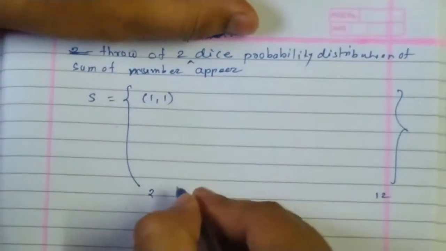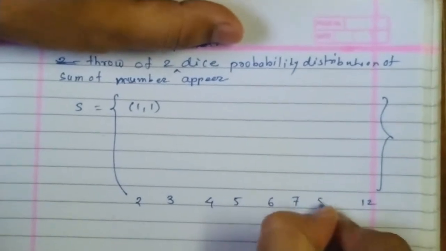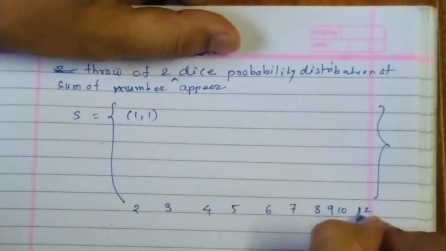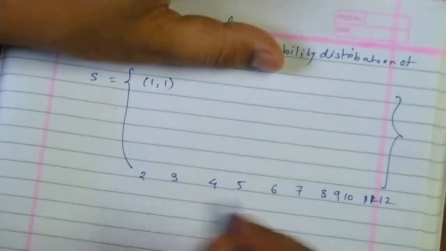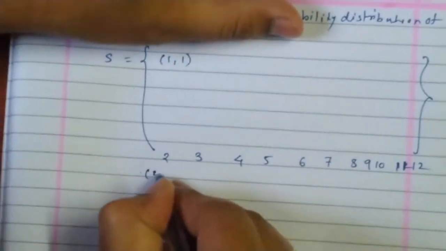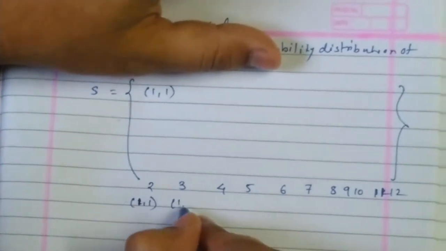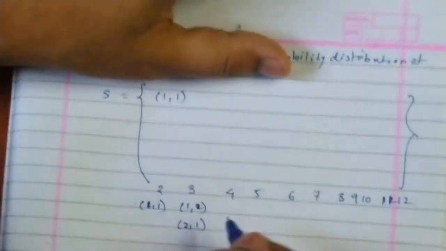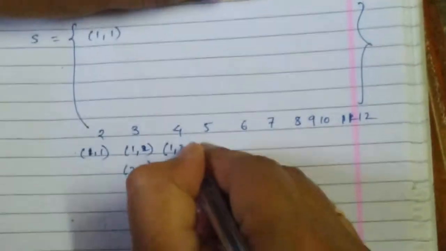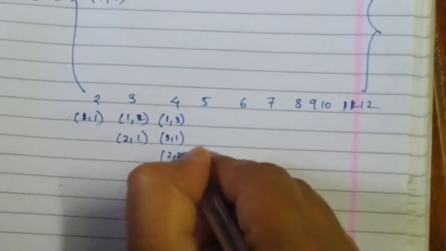So what I do, I'll write 2, 3, 4, then 5, 6, 7, 8, 9, 10, 11 and then 12. I'll list out the elements which are giving each sum. The sum 2 is given by 1 1. The elements giving the sum 3 are 1 2 and 2 1, first 1 second 2, first 2 second 1. Similarly for 4, I have 1 3, 3 1, or 2 2.